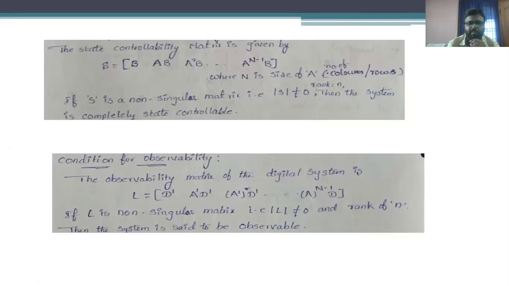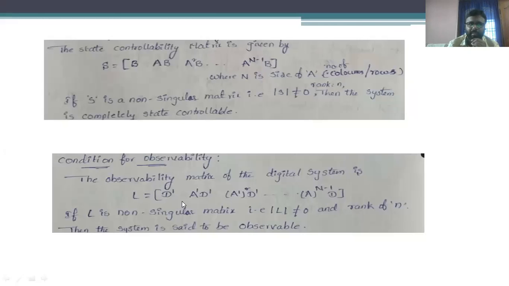In a similar fashion, for the condition for observability, we are supposed to frame a matrix L, consisting of the submatrices D complement, A complement D complement, A complement whole square into D complement, and so on up to A complement whole power n minus 1 into D complement.